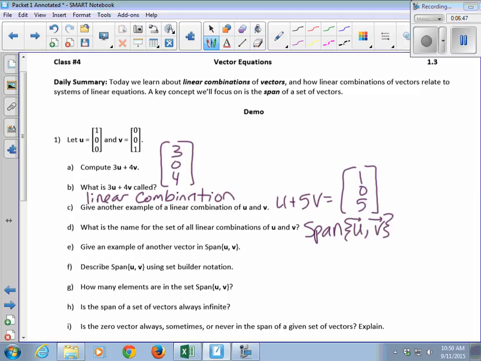Okay. Give an example of another vector in the span of u, v. What's w? Give me some numbers. An actual vector. Any vector in the span of u and v. Sure, (0, 0, 0) is always going to be in the span.